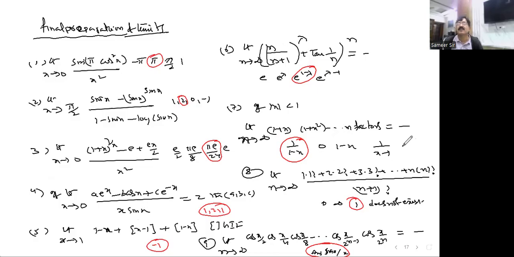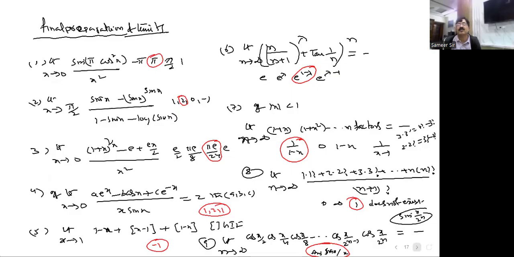This can be written as 2 into 2 factorial can be written as 3 factorial minus 2 factorial. Like that, 3 into 3 factorial can be written as 4 factorial minus 3 factorial. It will be like this. Cyclic, simplify, we'll get the answer. Here you have to multiply and divide with sine x by 2 to the power of n, and simplify, you will get the answer sin x by x.